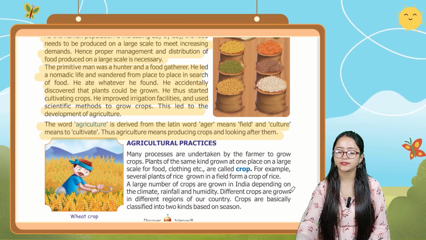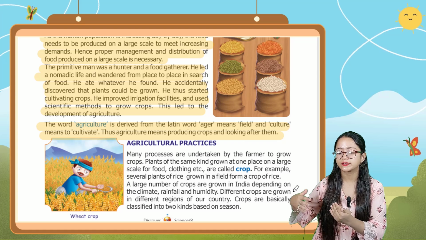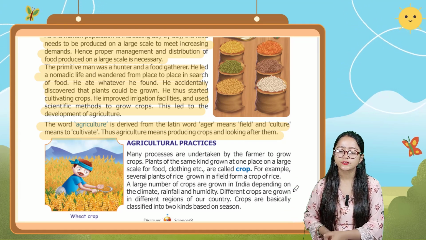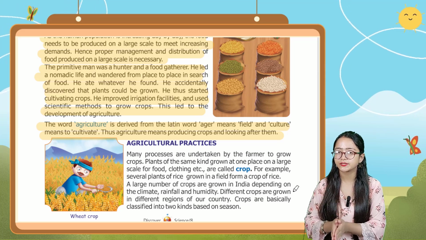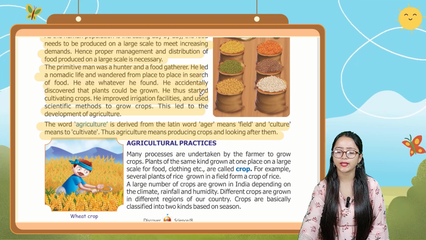So it is saying that the word agriculture is derived from the Latin word ager, that means field, and culture means to cultivate. So thus agriculture means producing crops and looking after them. Let's talk about agricultural practices.